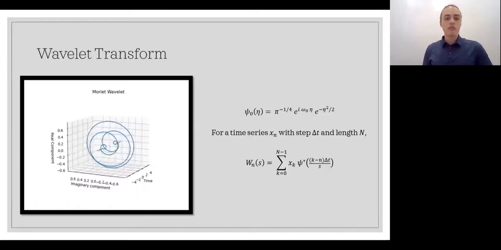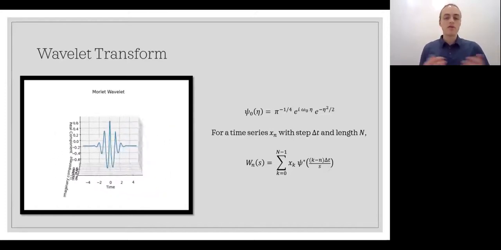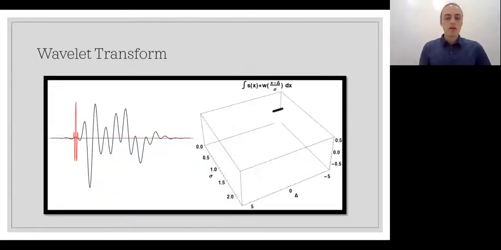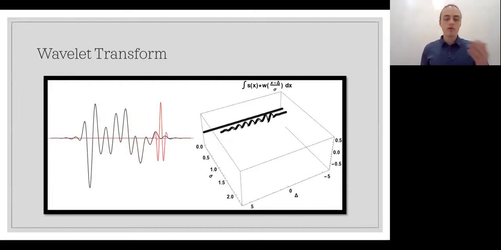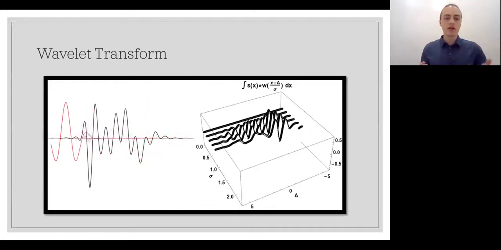And then we take the product and sum across all of our time. We can see this in action here. On the left, we have the process of the wavelet transformation, and on the right, we have the outcome. You can see on the left that we're shifting in scales.